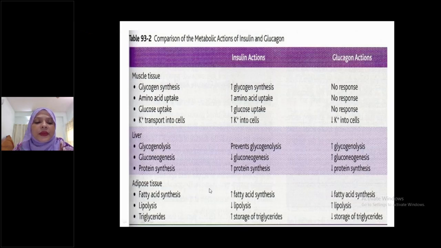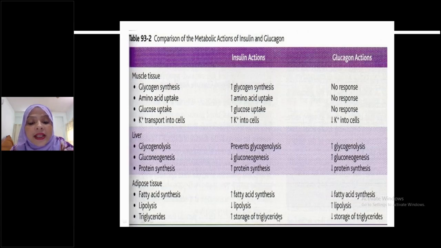Okay. Now, on adipose tissue, insulin causes increased fatty acid synthesis, that is lipogenesis. As we know, insulin is an anabolic hormone, it causes fatty acid synthesis, but decreased lipolysis and increased storage of triglycerides.